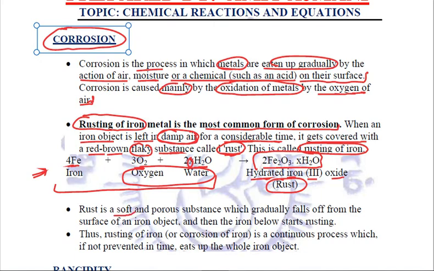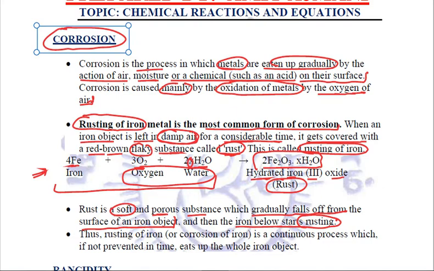Now this rust is a soft and porous substance which gradually falls off from the surface of an iron object. Now once this outer layer falls off, then the iron below that will come in contact with the open damp air, and then the rusting of that lower layer will start to occur, and that is why it will eat away the whole iron object.